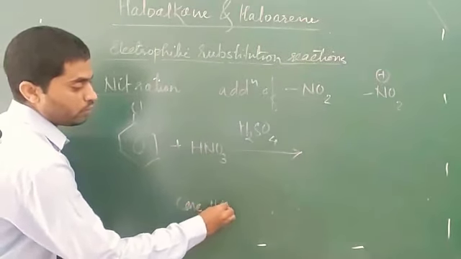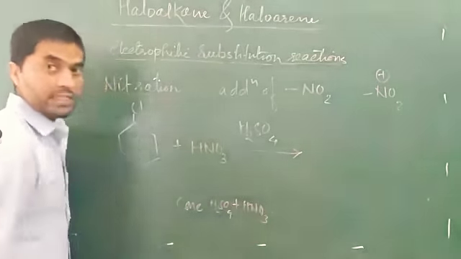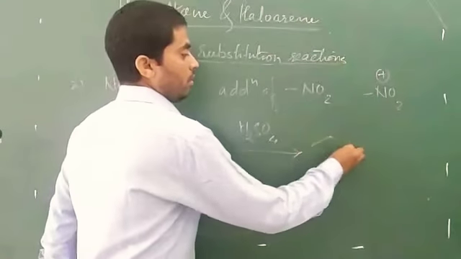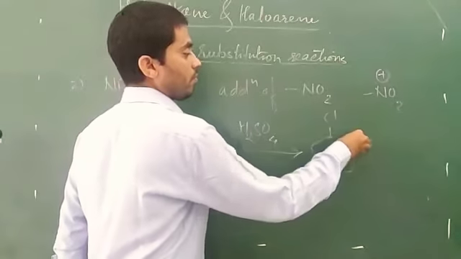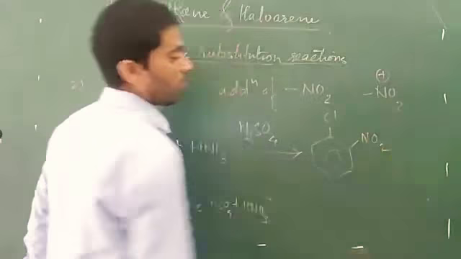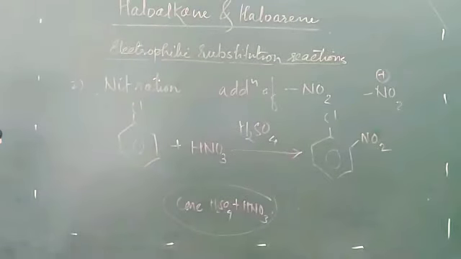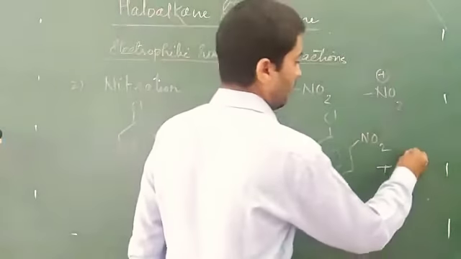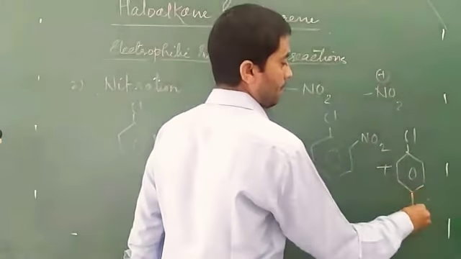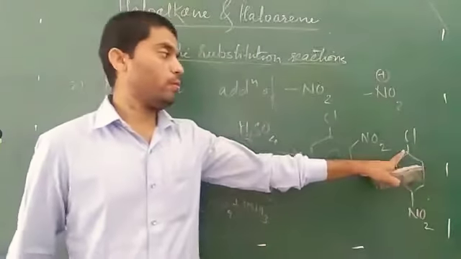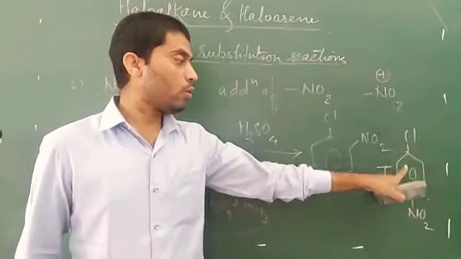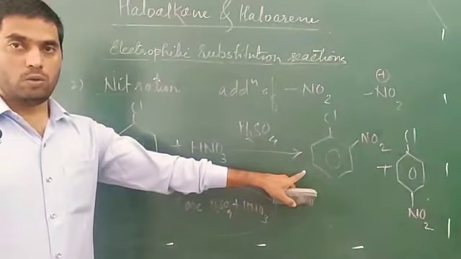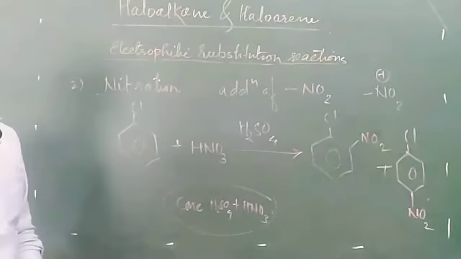Concentrated H2SO4 plus HNO3. This is the nitrating mixture, and the product of nitration is 1-chloro-2-nitrobenzene, at the ortho position. 1-chloro-2-nitrobenzene. 1-chloro position number 1, position number 4, 1-chloro-4-nitrobenzene, or we can say para-nitrochlorobenzene, or we can say ortho-nitrochlorobenzene. This is nothing but nitration.